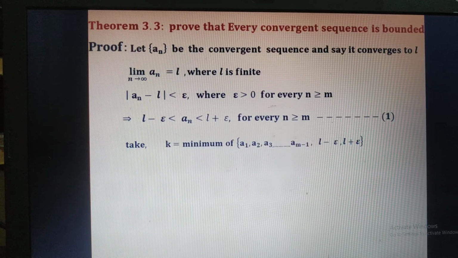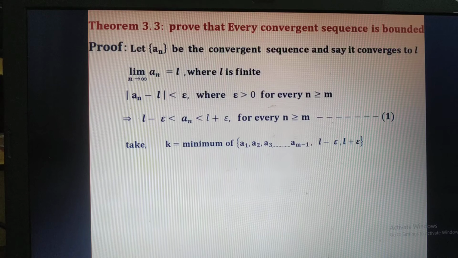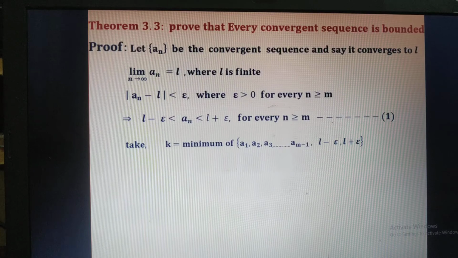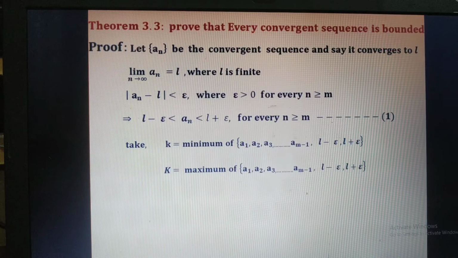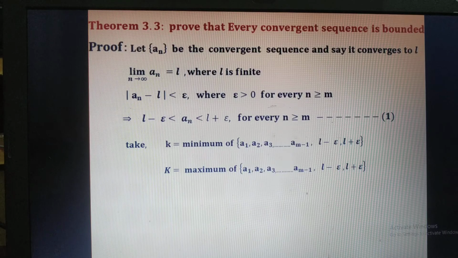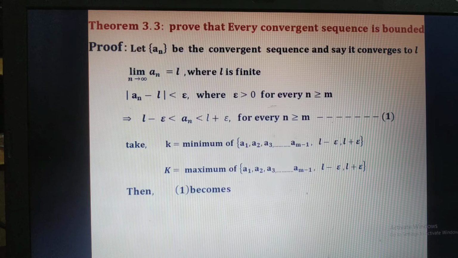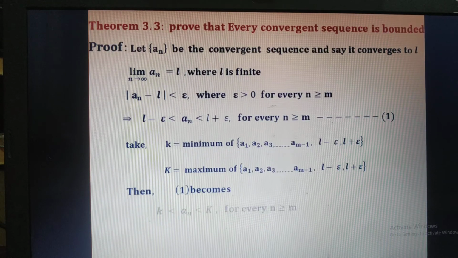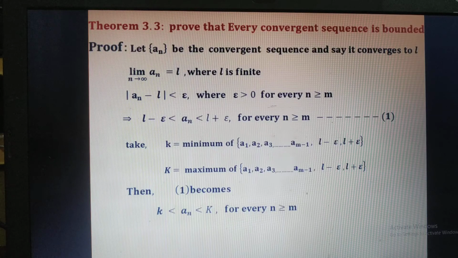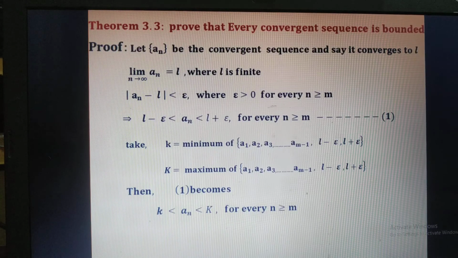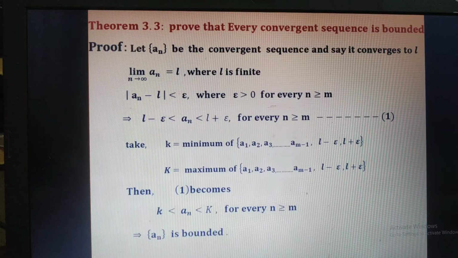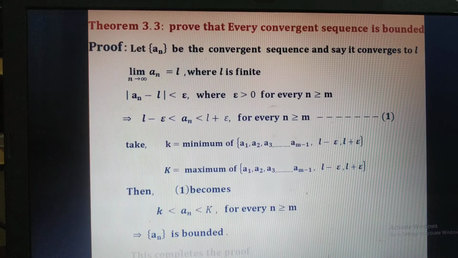Now take small k as the minimum of all the terms a1, a2, a3, up to am minus 1, L minus epsilon and L plus epsilon, and capital K as the maximum of the same set a1, a2, a3, up to am minus 1, L minus epsilon and L plus epsilon. What does expression 1 become? Then expression 1 becomes small k is less than an, which is less than capital K, for every n greater than or equal to m. By the definition of a bounded sequence, it shows that the sequence an is bounded. This completes the proof of the theorem.